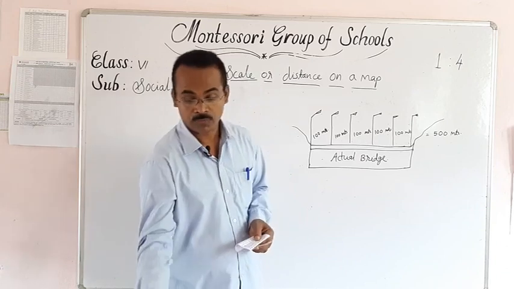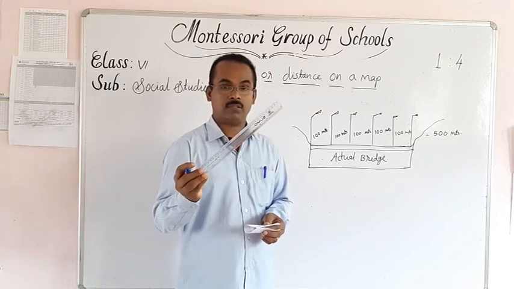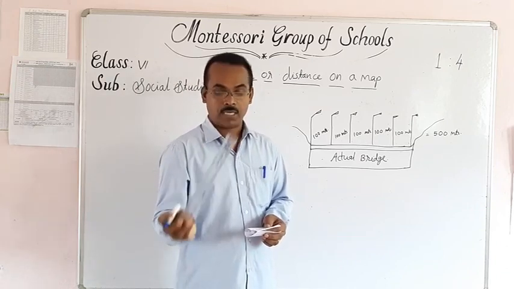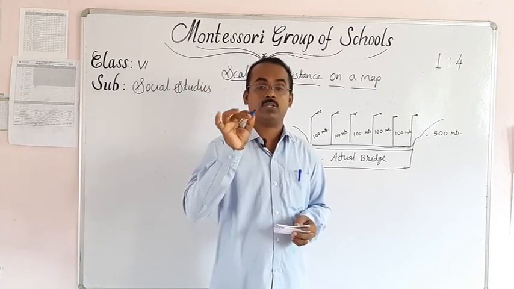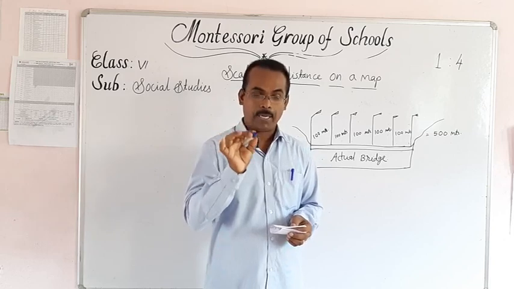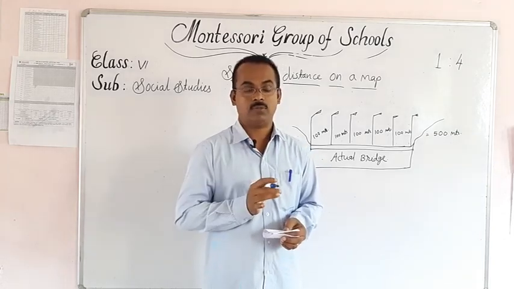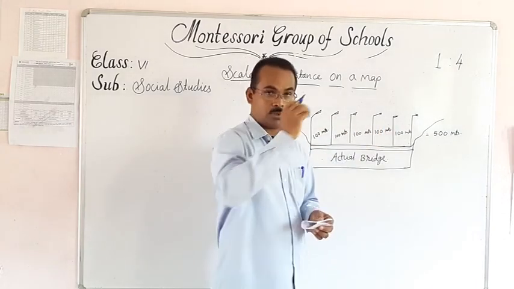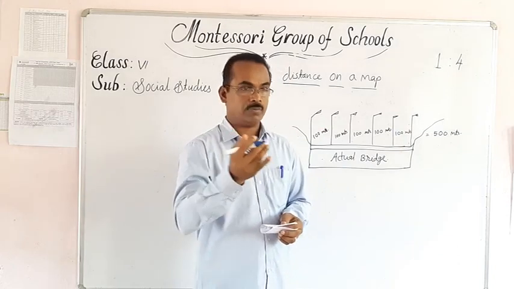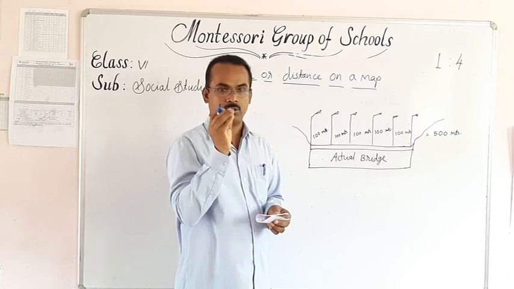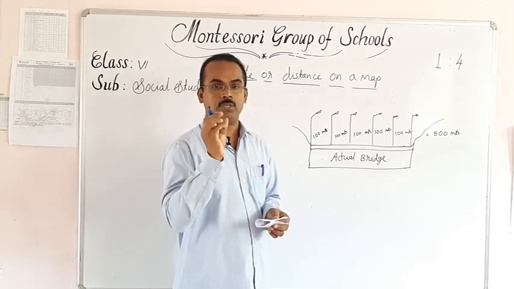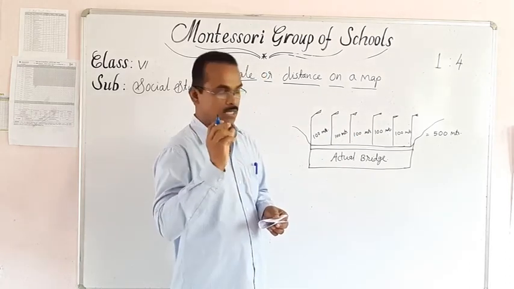Scale here does not mean a mathematical ruler. As we already discussed, a scale means showing the actual distance in a reduced manner on a map. We cannot draw 500 meters on the board, so for each 100 meters we take a reduced measurement, and that is known as a scale.